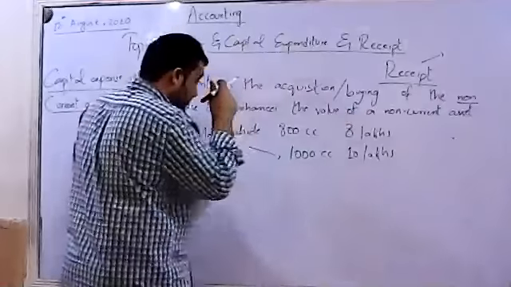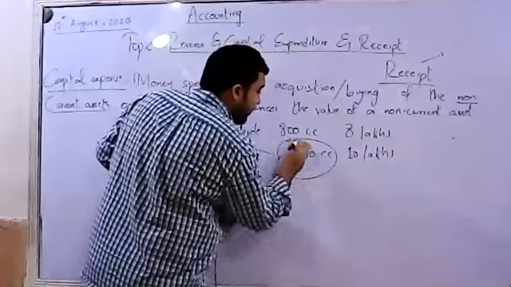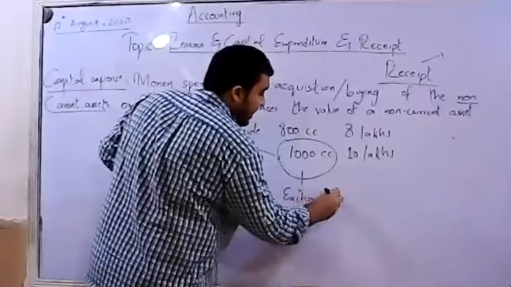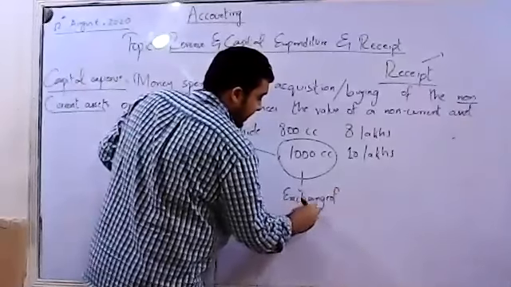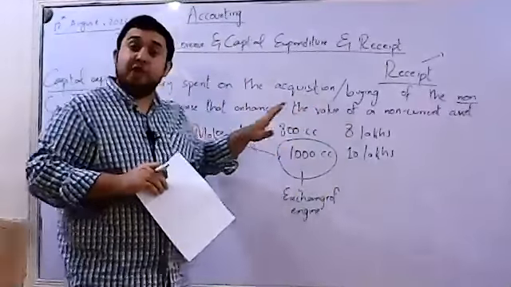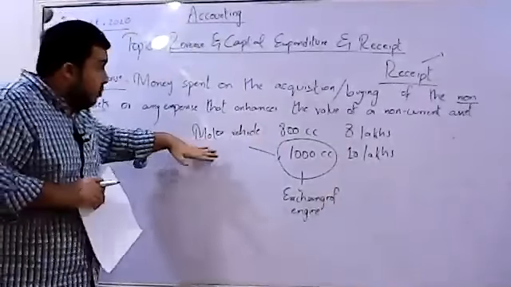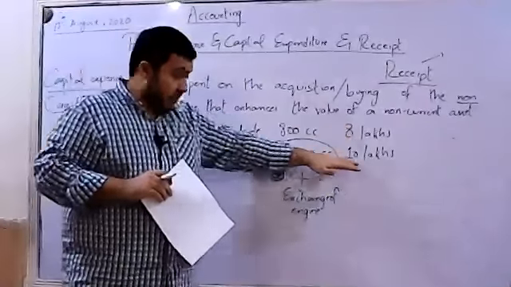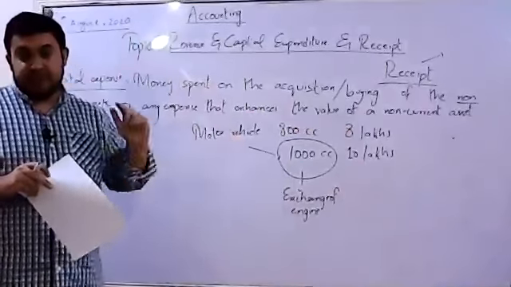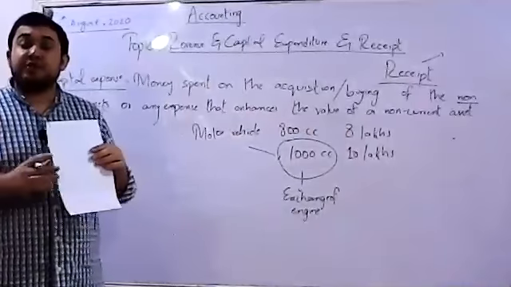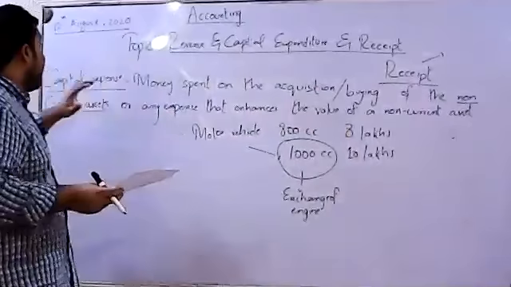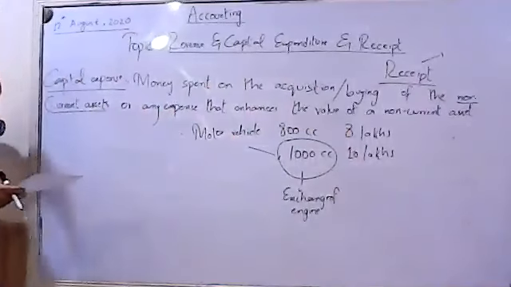Now, the expenditure that we paid on the exchange of the engine has basically enhanced the value of a non-current asset. It has increased the value of the motor vehicle from 8 lakhs to 10 lakhs. This means this expenditure is a capital expense, because any expense which will enhance, increase the value of a non-current asset would be categorized basically as a capital expense.